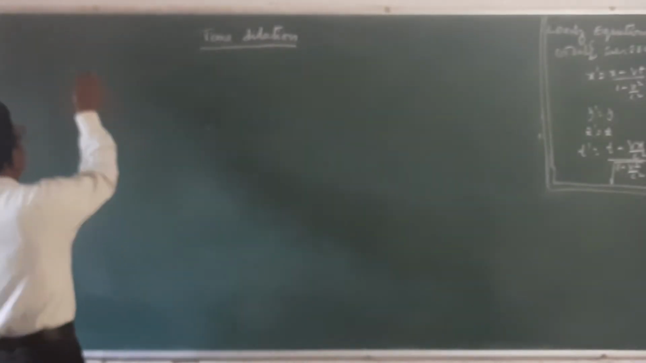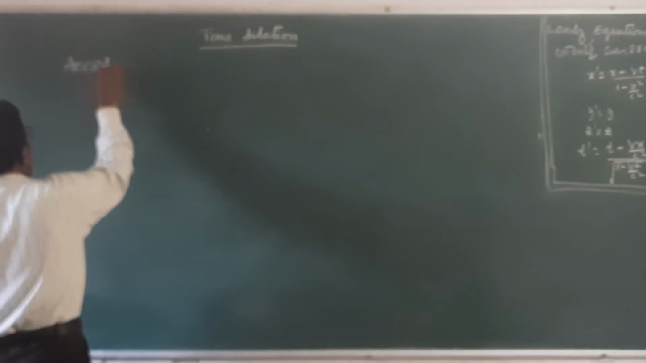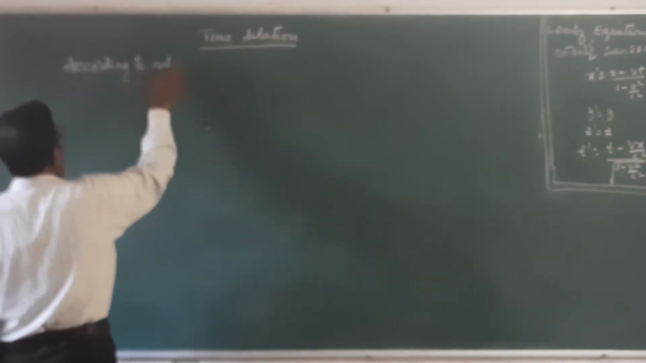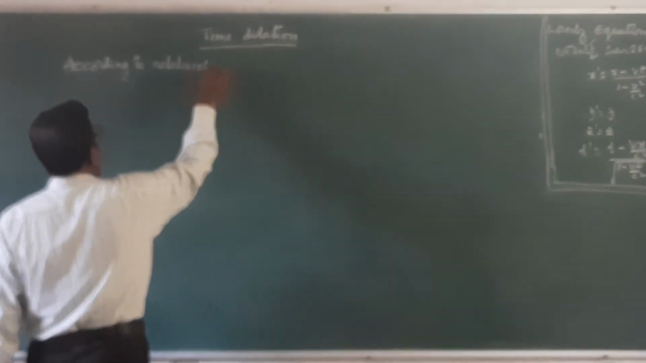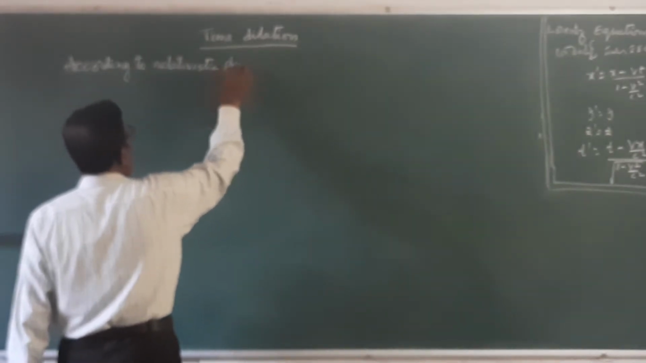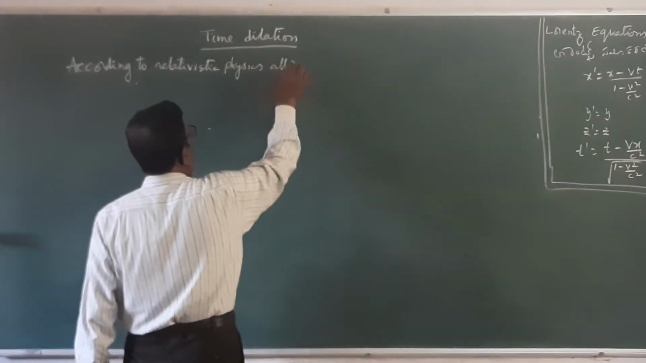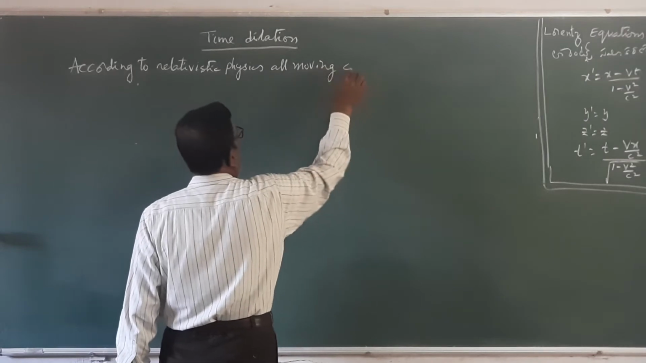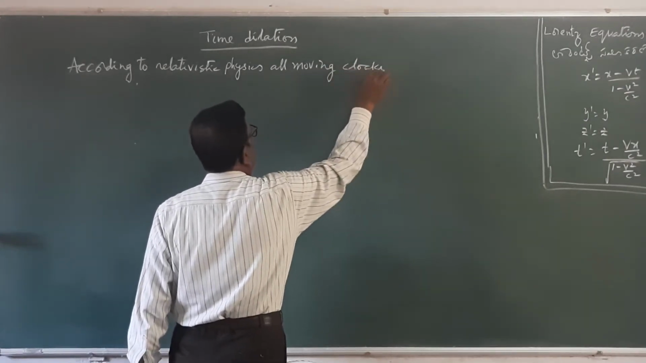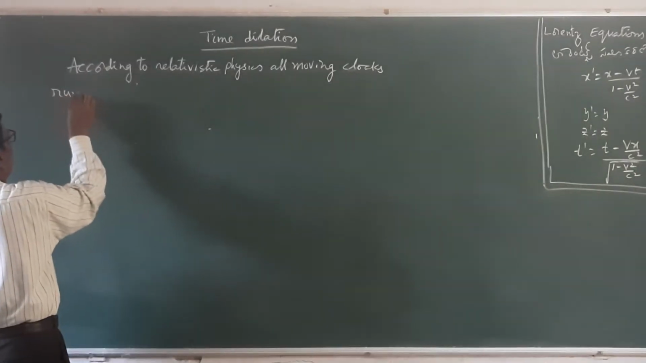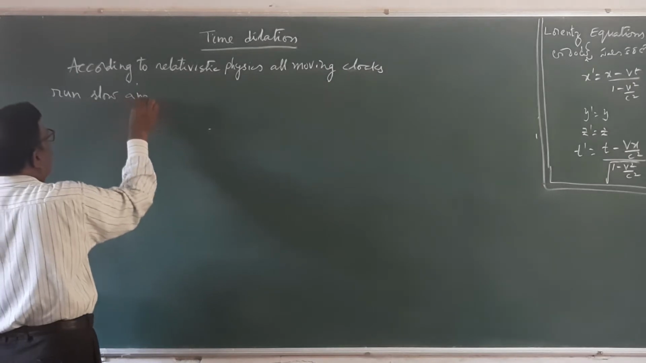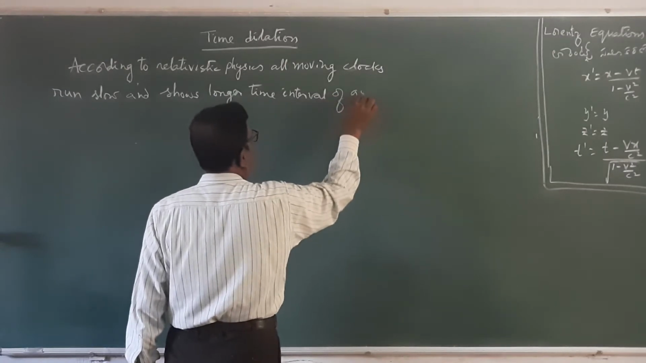So, according to relativistic physics, all moving clocks run slow and show a longer time interval of an event.